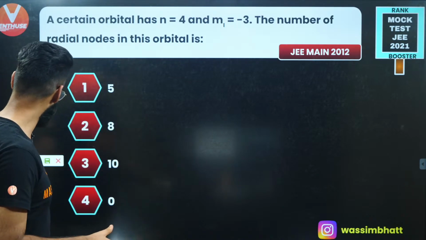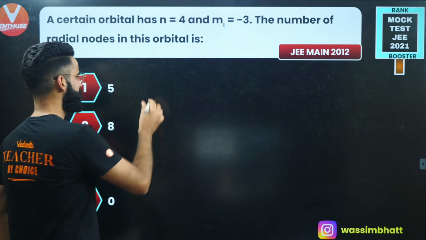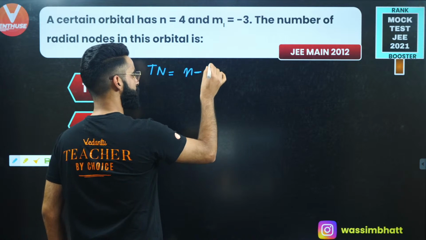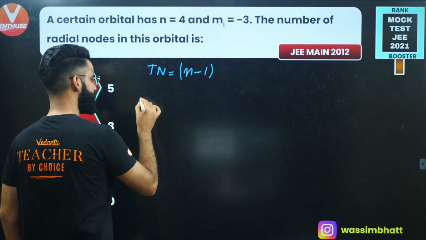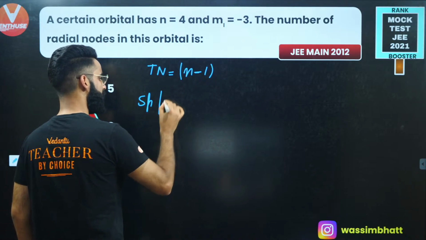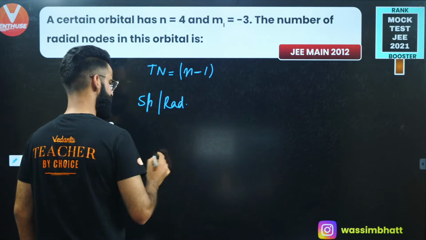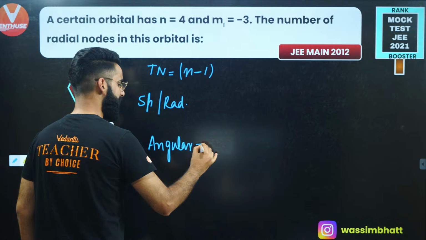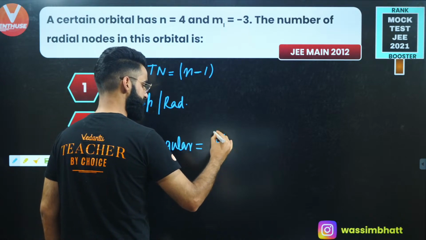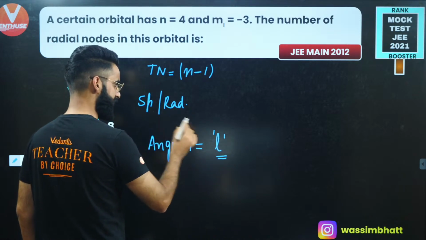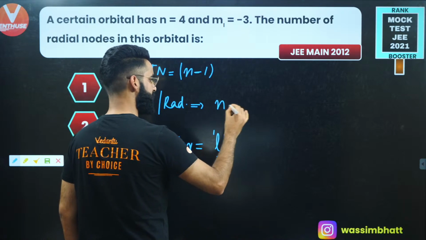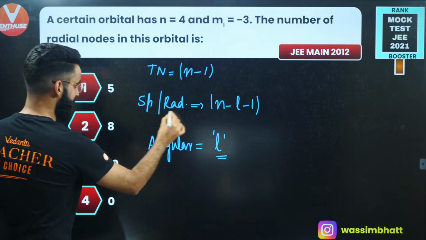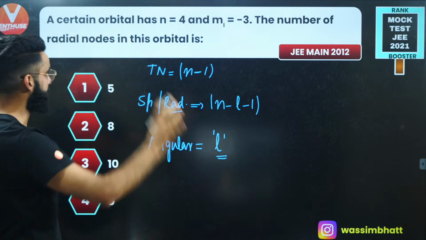People, just remember the formula. Total nodes in the orbital is equal to n minus 1. Out of these total nodes, there will be some spherical, or you can call them radial nodes, and at the same time, there will be some angular nodes as well, right? How to calculate the angular nodes? Angular nodes is given by the value of L, and spherical nodes are given by the formula n minus L minus 1, right?